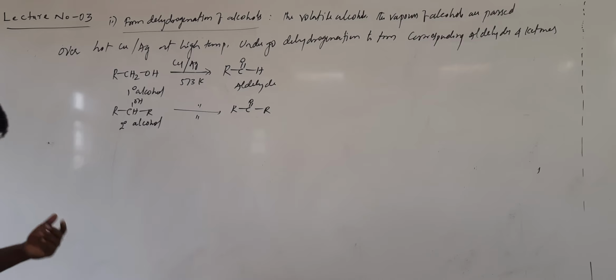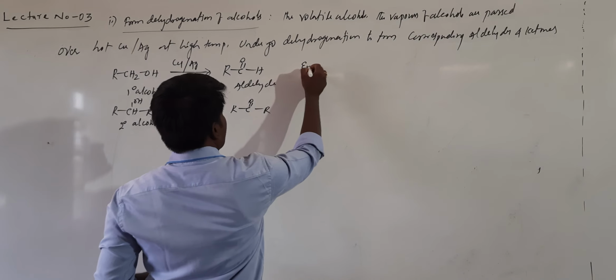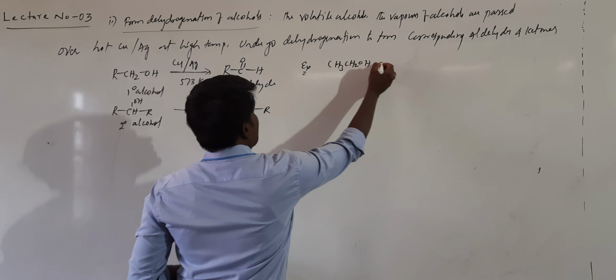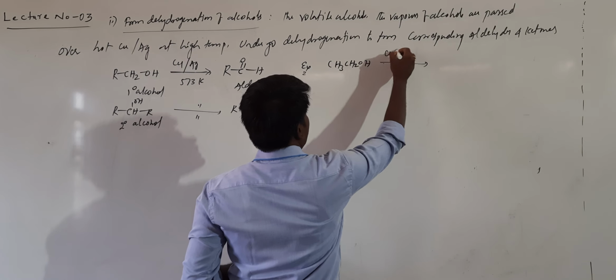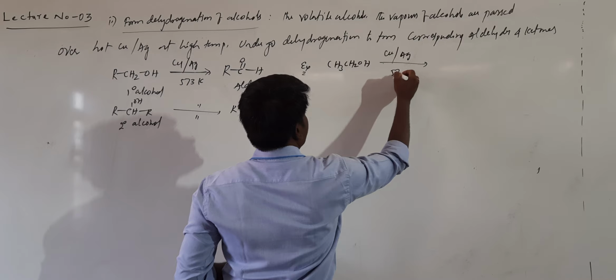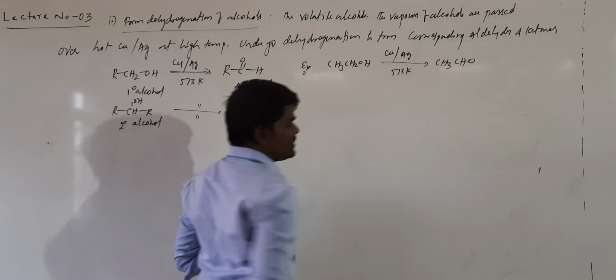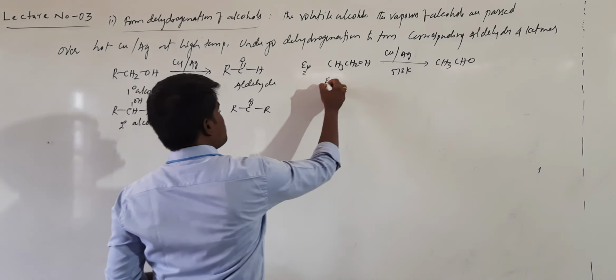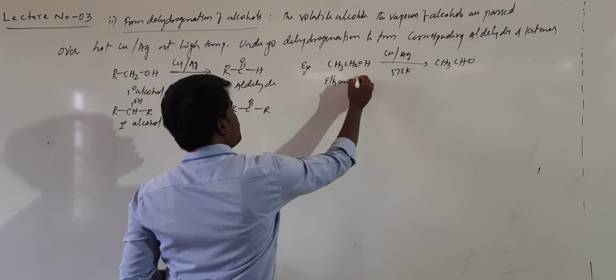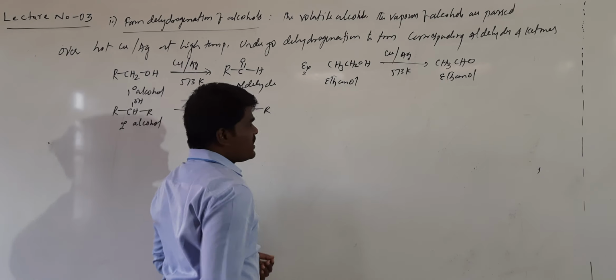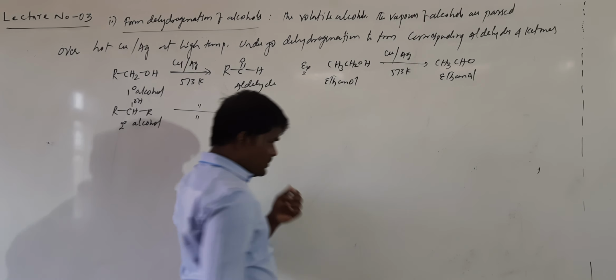This is the second method. Here also you can take the same example. For the alcohol you can take the example of ethyl alcohol. When you pass the vapors of ethyl alcohol over copper or silver at 573 Kelvin, it will be converted into acetaldehyde. Right?